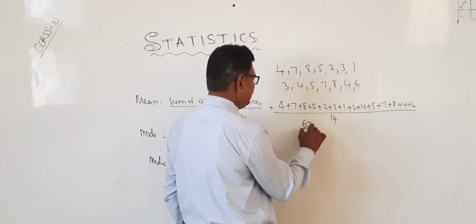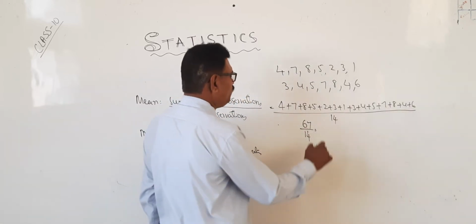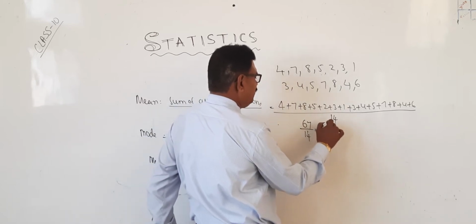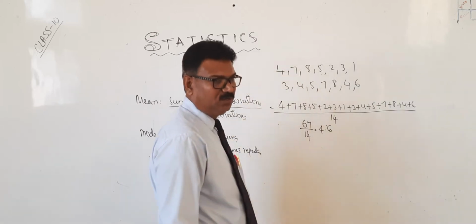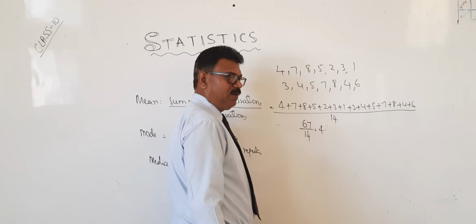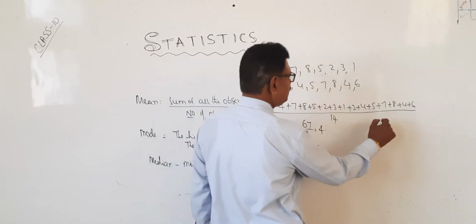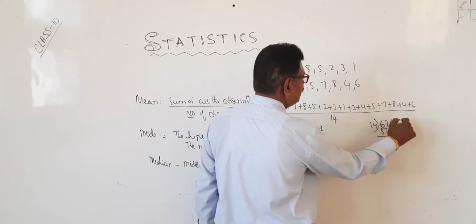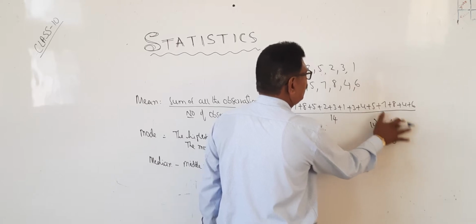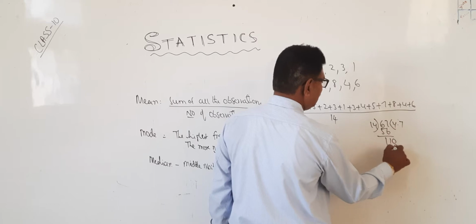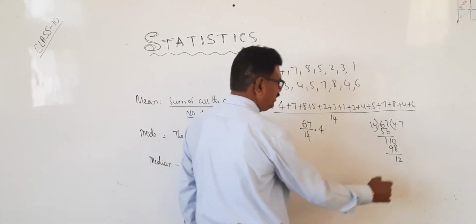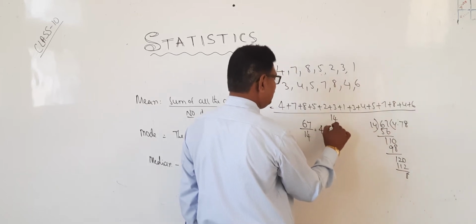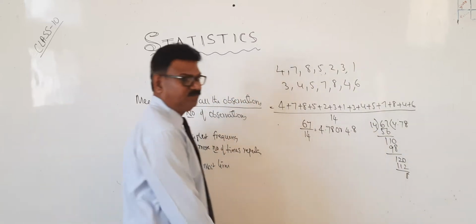So it is nothing but 67 divided by 14. 14 fours are 56, 11 is remaining. 14 sixes are 84, 14 sevens are 98, 14 eights are 112. So you can see 67 divided by 14 is 4.78, or you can take 4.8. Therefore, the answer is 4.8.